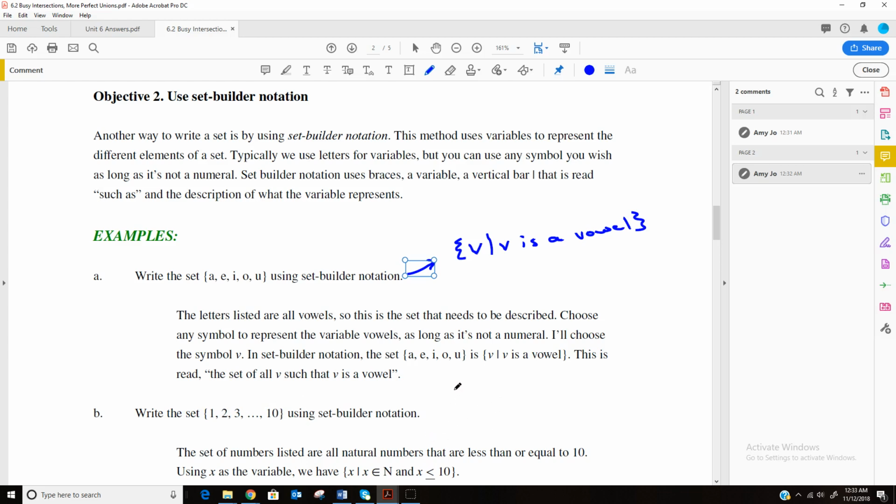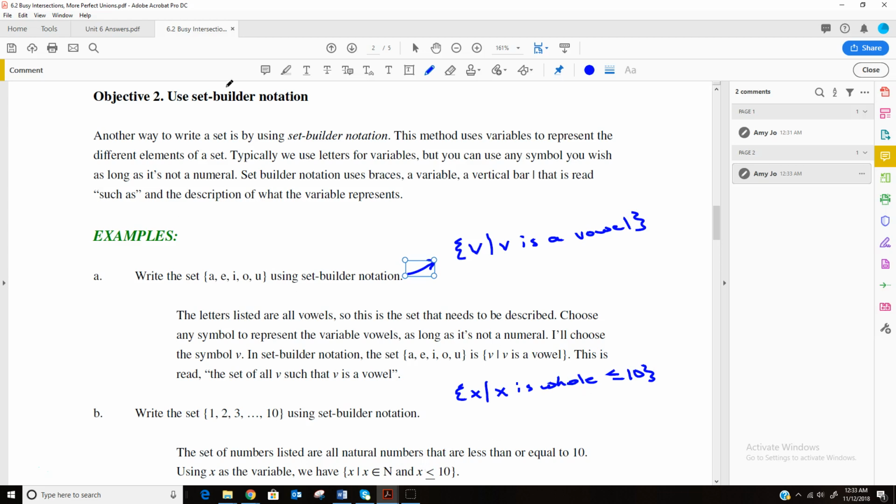So in order to do that, again, you're going to choose a variable. They chose to use X. You could use any variable. You could use X, N, Y, Z, A, B. It doesn't matter. Where, in this case, X is a whole number less than or equal to 10. I'm going to do it a little differently than they did. They called it a natural number, which is a counting number, and then we want it to be less than or equal to 10.